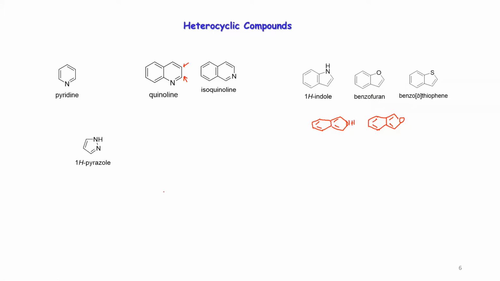We have another interesting compound, pyrazole. Okay, so this is an azole type compound. How many isomers can you imagine here?